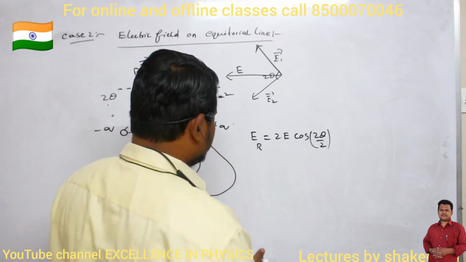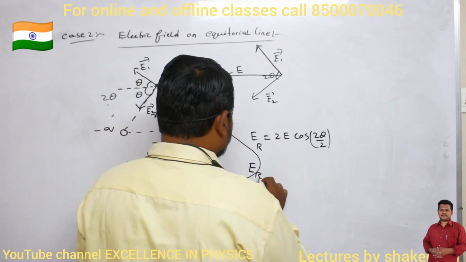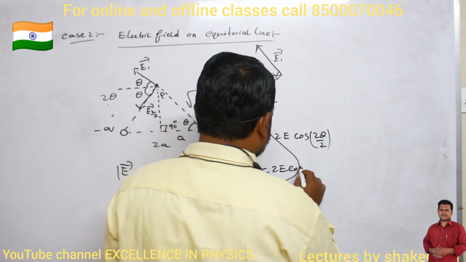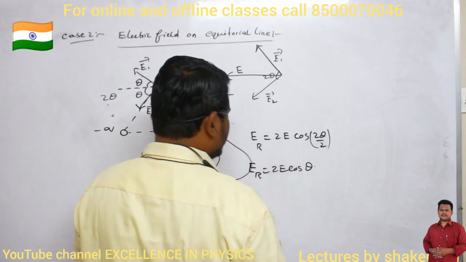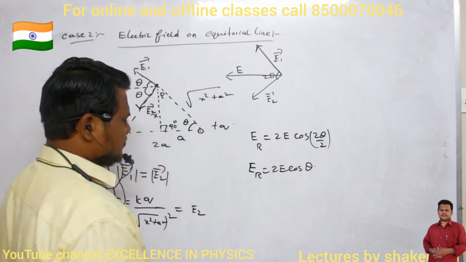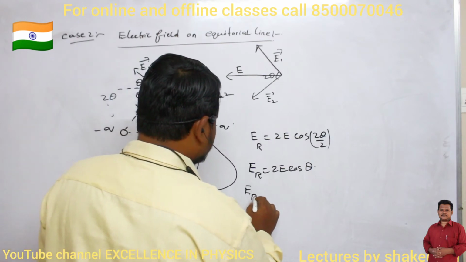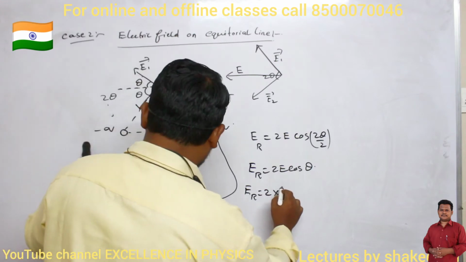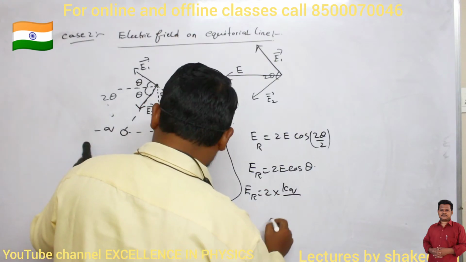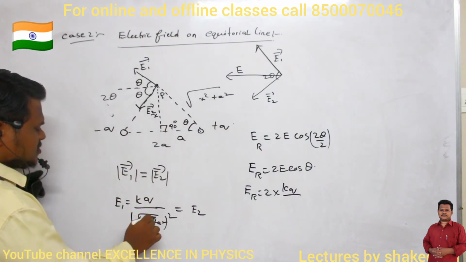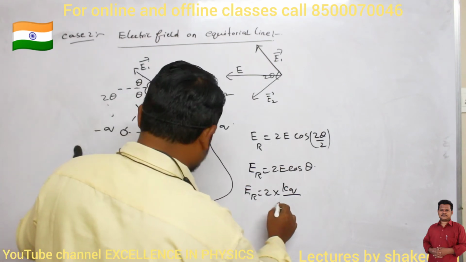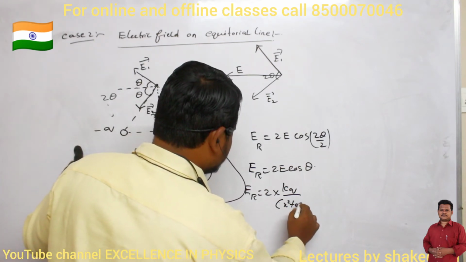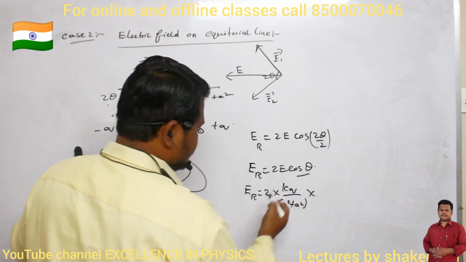Therefore, the resultant electric field is 2E cos theta, because the 2 and 2 get cancelled. So the resultant electric field is equal to 2 into E, and E is kq divided by x square plus a square, since the root and square cancel, multiplied by cos theta. How can I write cos theta?